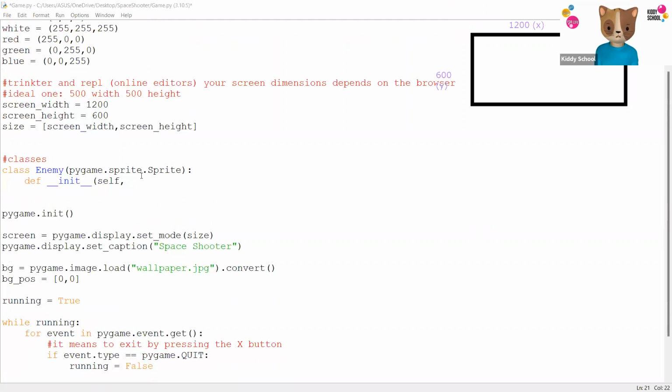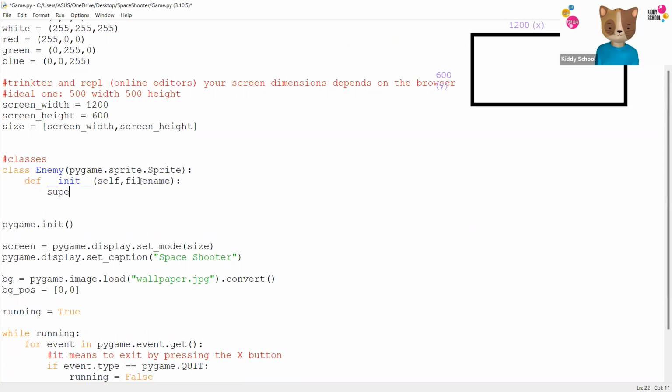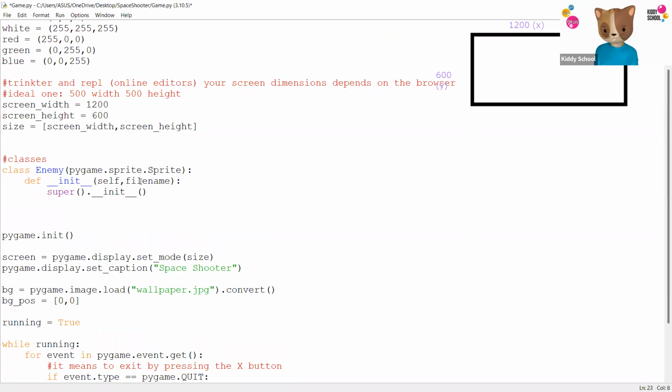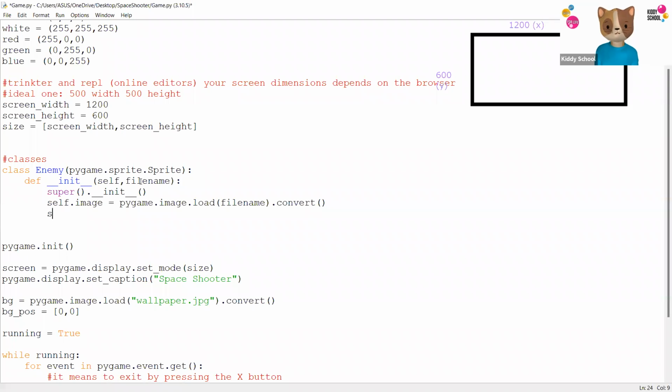How do we get an image? So I need to write a file name here. We don't need to worry about the image at all from the beginning. This is a constructor, so don't worry about it. This is like a needed thing in your game. To load an image, I'll say self.image equals pygame.image.load, and the file name goes here, and convert.